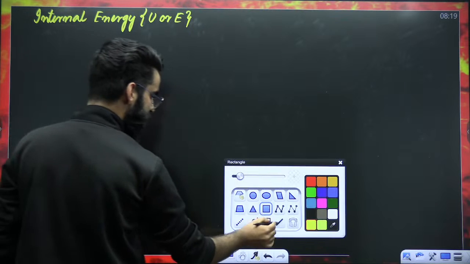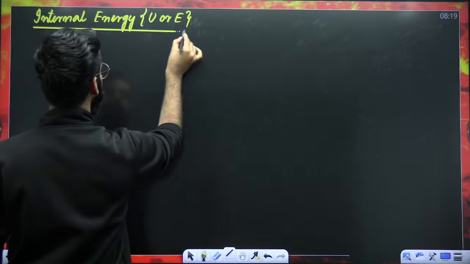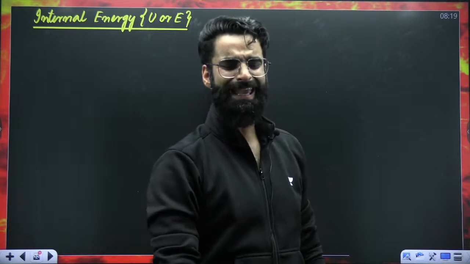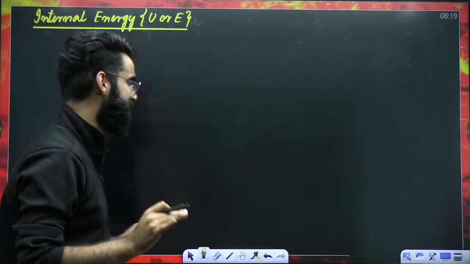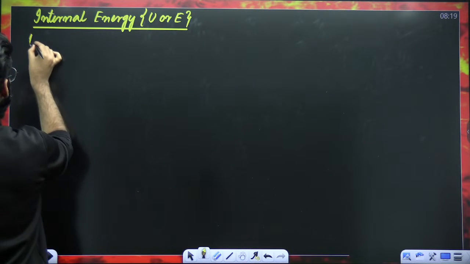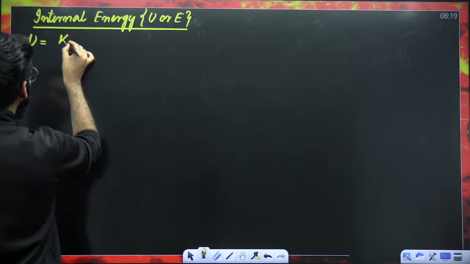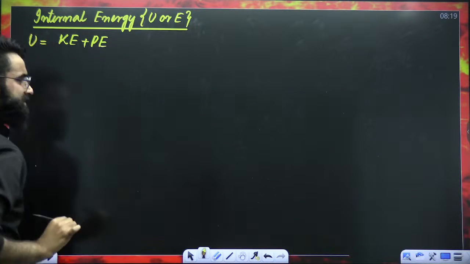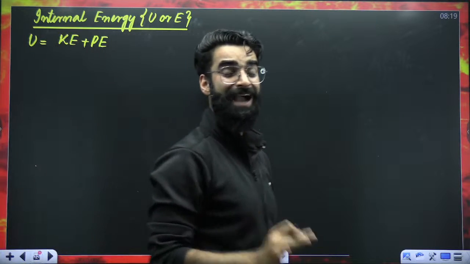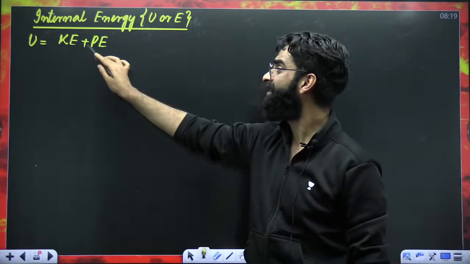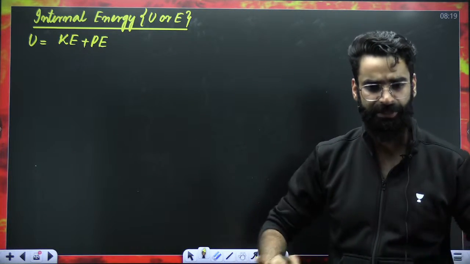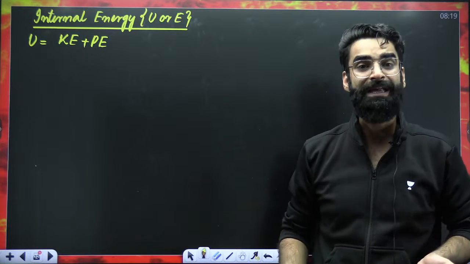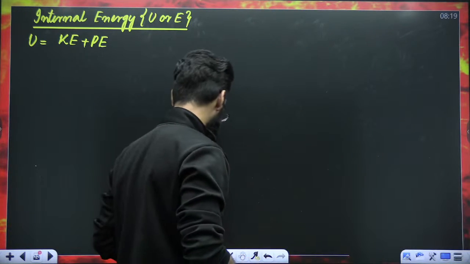So understand logically what this internal energy is all about. How do you define the internal energy? My dear students, in simpler words, I can say internal energy is basically the sum of kinetic and potential energy present in the system. Internal energy is actually the sum of kinetic and potential energy present in the system. The total kinetic energy and the total potential energy present in the system gives you the internal energy. For example, what does that mean?